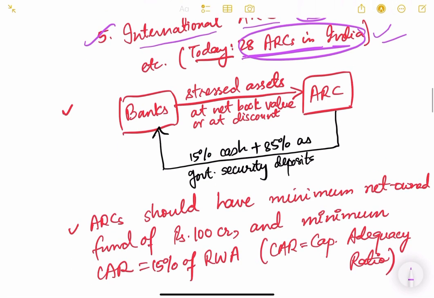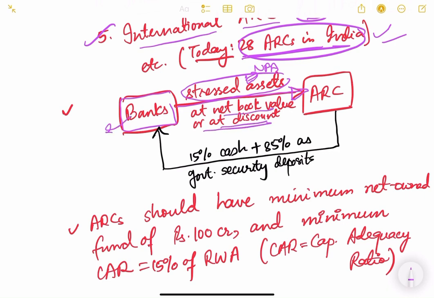Now, how exactly the ARCs work, I'll tell you. For example, there is a bank. The bank has stressed assets. Stressed assets basically means the NPAs. They are not strictly the same thing, but for now, you just consider that these banks have NPAs or stressed assets. Now these banks will sell these stressed assets to the ARC. ARC will buy it from the banks. At what price will they buy? They will buy at the net book value or at a discount.